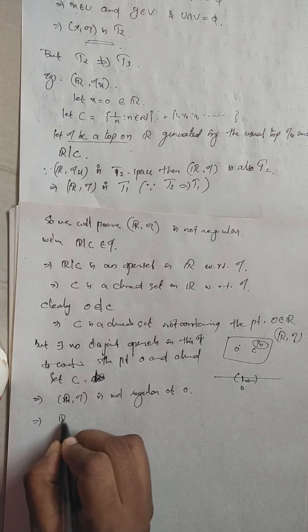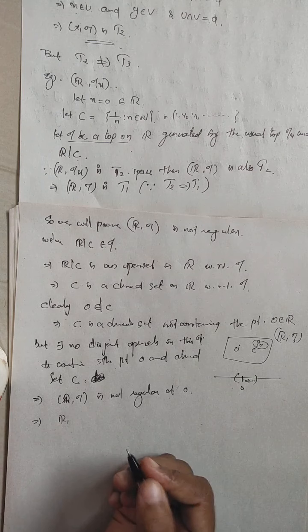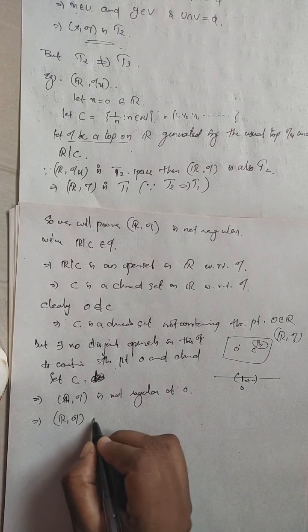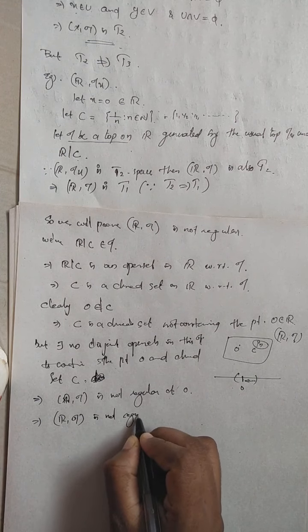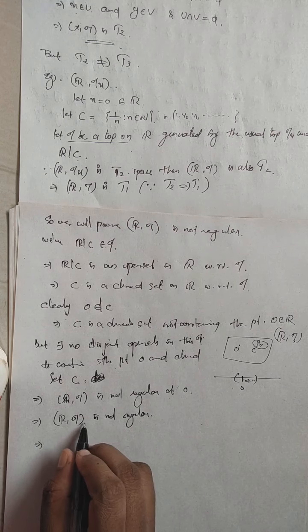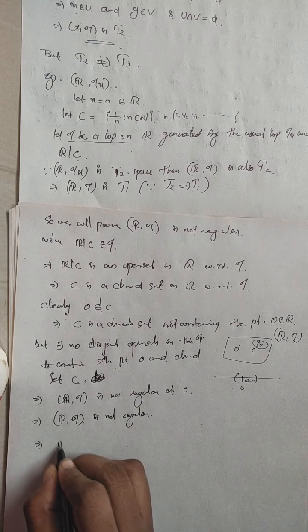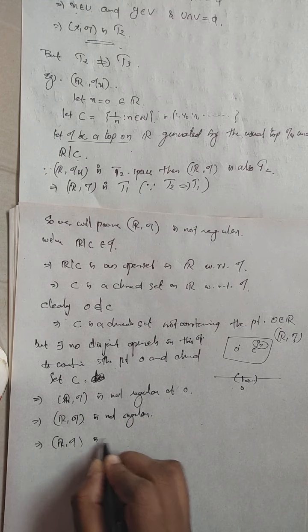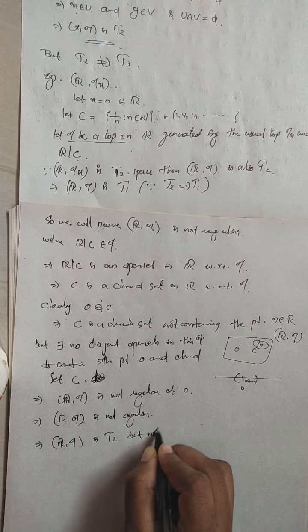When it is not regular at a single point, it is not regular. So the real line with this topology is not regular. Which implies the real line with this topology is T2 but not regular.